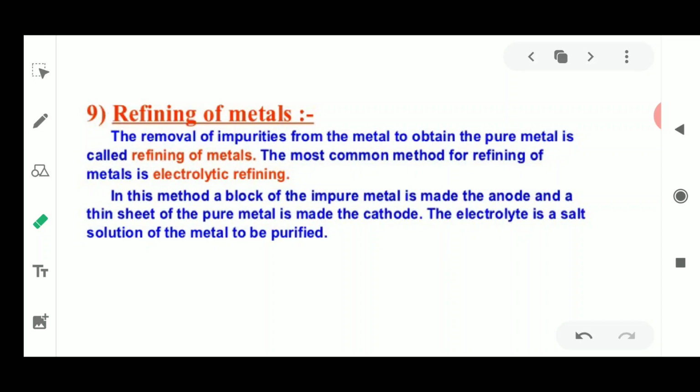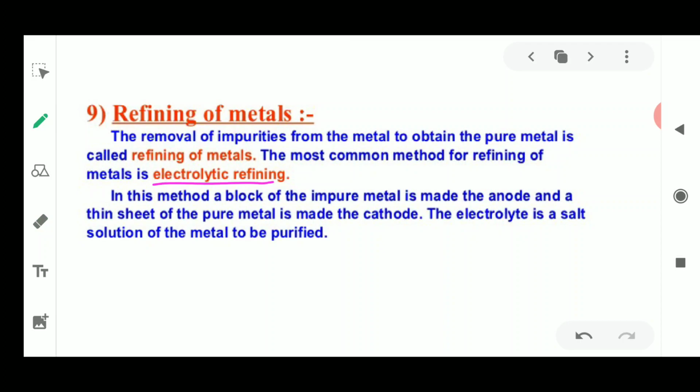Now the next thing is how we are going to do the refining of these metals. We are going to remove the impurities from the metals so that a pure metal is formed, and this is known as refining. The most common method of refining metal is the electrolytic refining that we discussed just now. Here, the metals of high reactivity are obtained on the cathode, because they are very reactive.